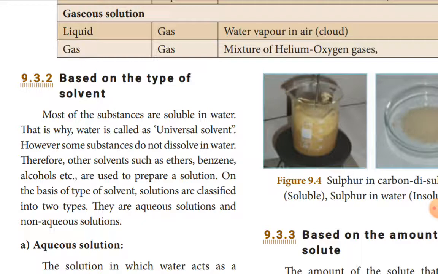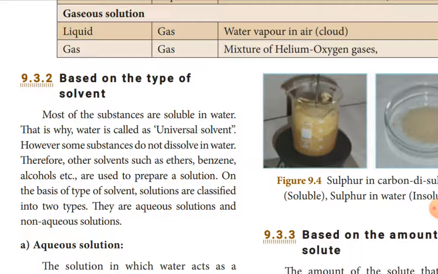These substances are used as organic solvents. So other solvents such as ether, benzene, alcohol, toluene, there are different kinds, are also used to prepare solutions. These are used to prepare paint, dye. In those industries, this type of solution is used.